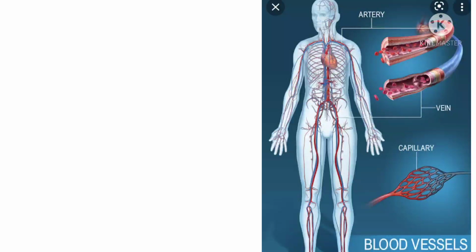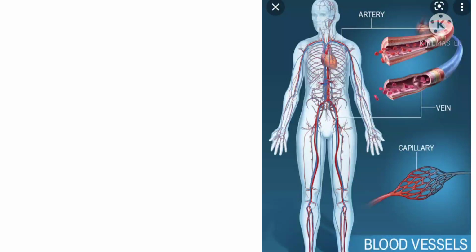Transportation in human beings is carried out by the circulatory system of organs, tubes and blood. In the human body, the circulatory system is made up of a pumping heart, blood and lymph. This is called transport.